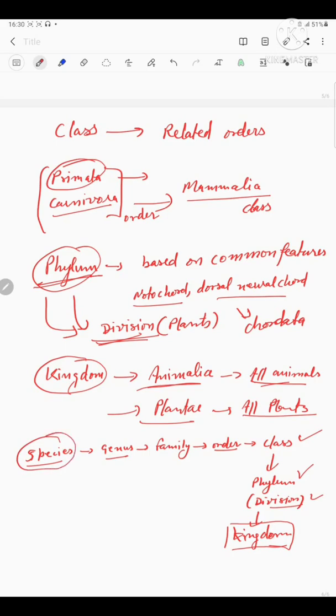Species is the lowermost taxa in the hierarchy, and kingdom is the highest, topmost taxa in the hierarchy.